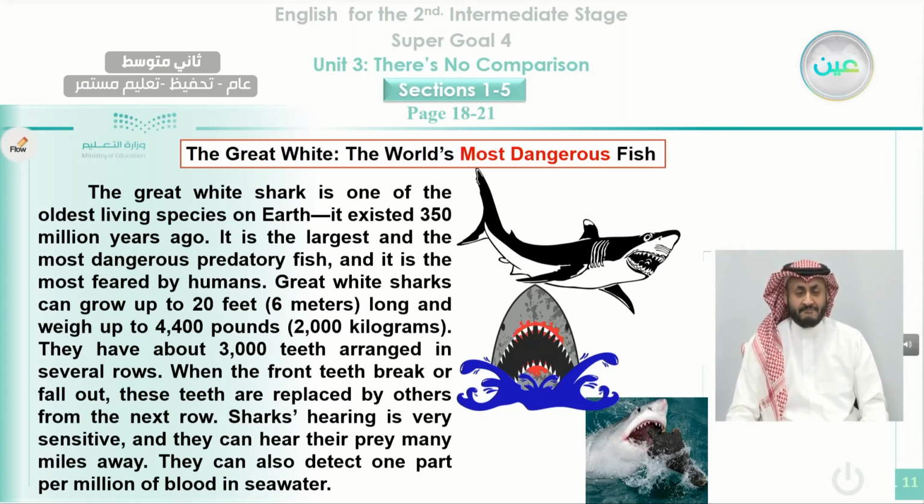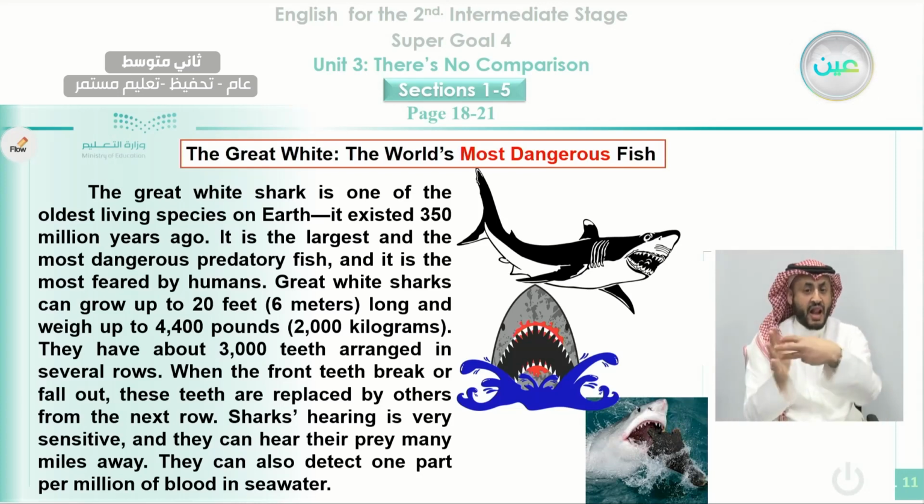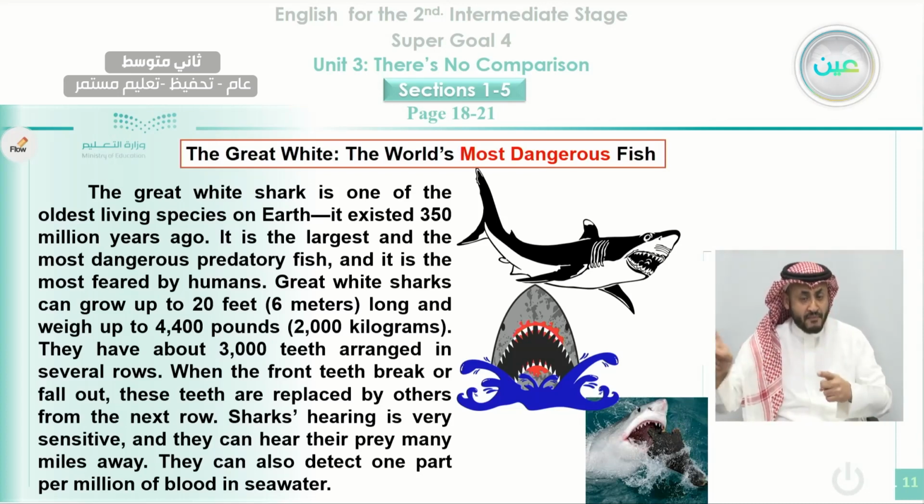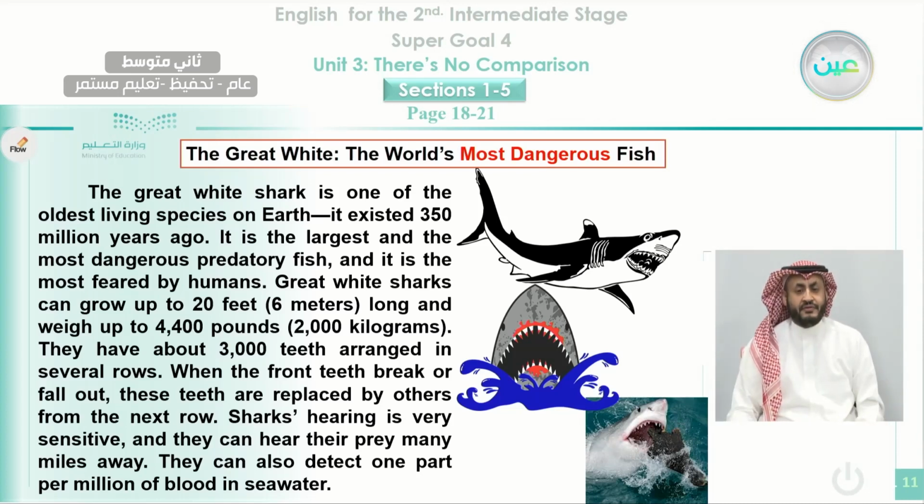The great white shark is one of the oldest living species on Earth. It existed 350 million years ago. It is the largest and the most dangerous predatory fish, and it is the most feared by humans. Great white sharks can grow up to 20 feet, 6 meters long, and weigh up to 4,400 pounds, 2,000 kilograms.